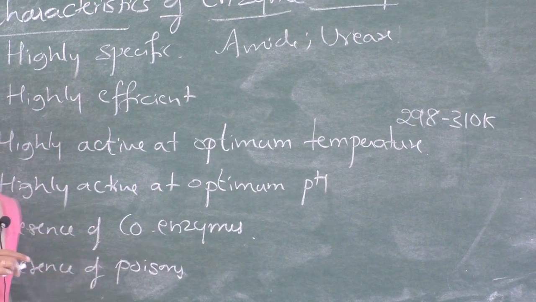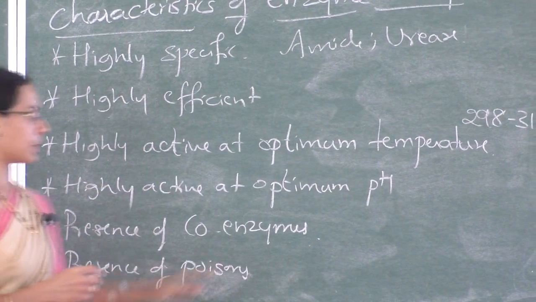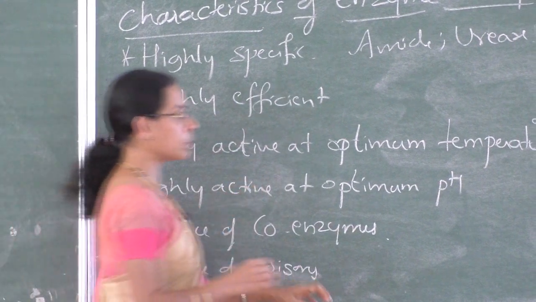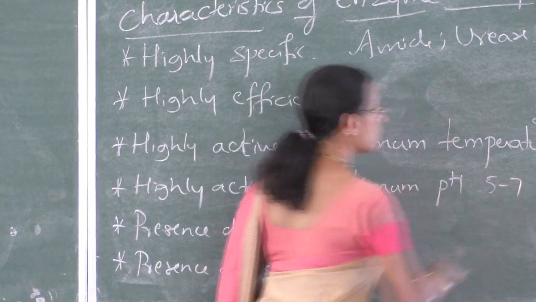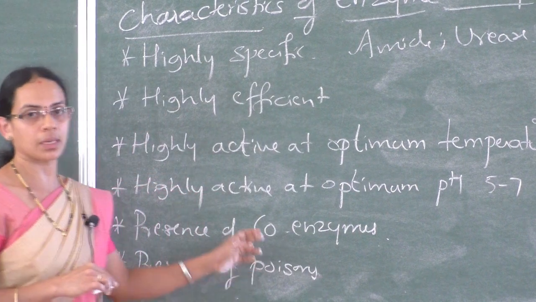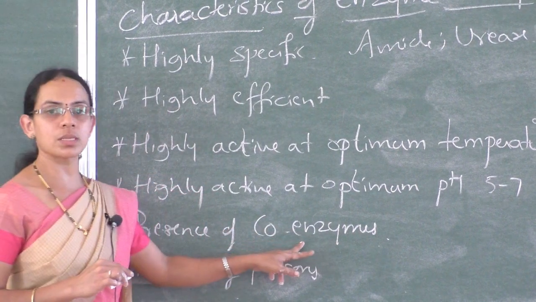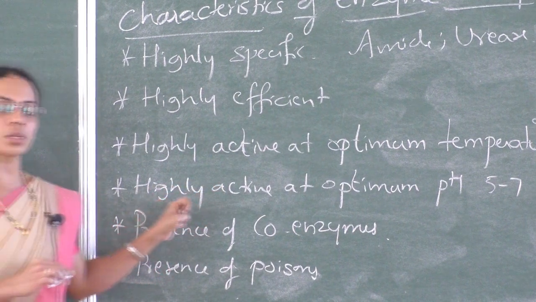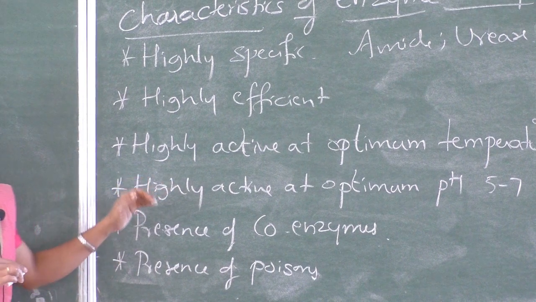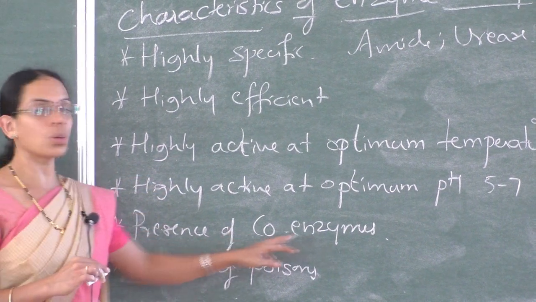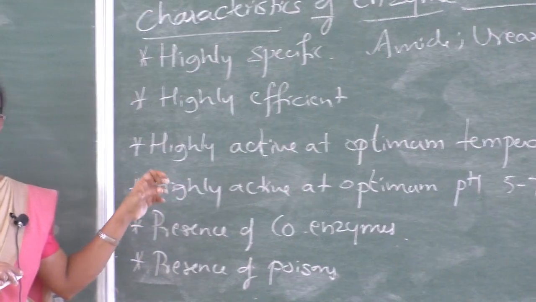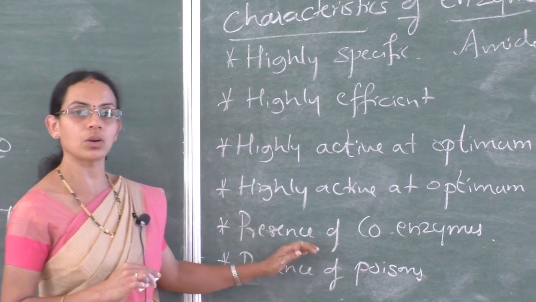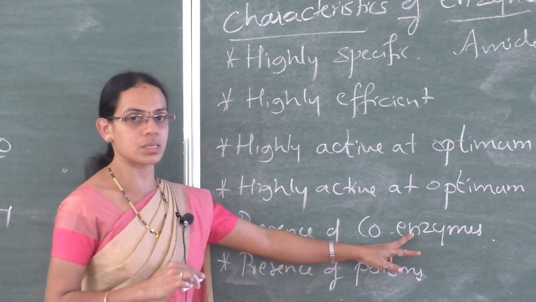And highly active at optimum pH. As with optimum temperature, the enzymatic activity is maximum at a particular pH, which is called the optimum pH. 5 to 7 is the optimum pH for enzymatic activity. And presence of coenzyme. The presence of some non-protein parts like vitamins may increase the activity of enzymes. They are called coenzymes.